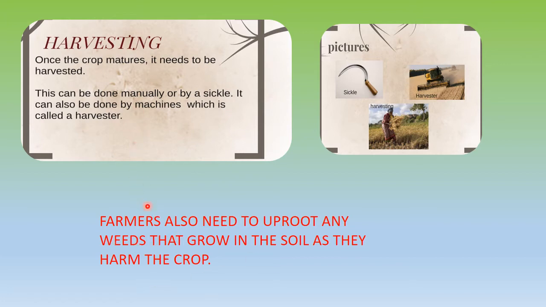Now after all these processes, when your crop is ready to cut, that process is called harvesting. This is done manually with a tool called a sickle, or otherwise, if the farmer is rich, he makes use of a machine called a harvester, like this. In these two pictures, it is being done manually by the farmers using this tool. This is called a sickle, a very common tool to be found, and this is the machine called a harvester. When you are cutting the mature crop, it is called harvesting.